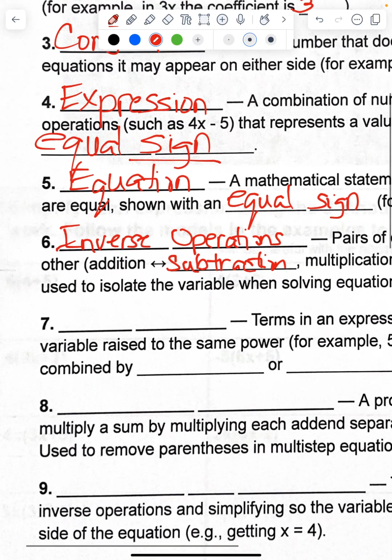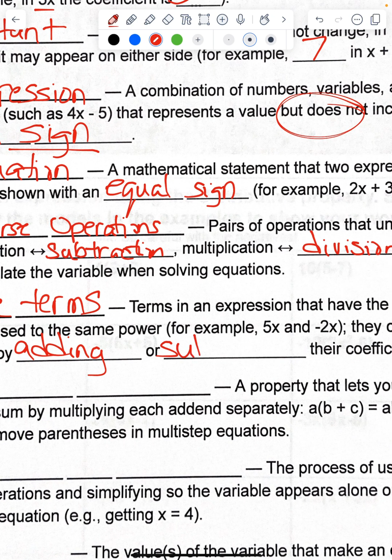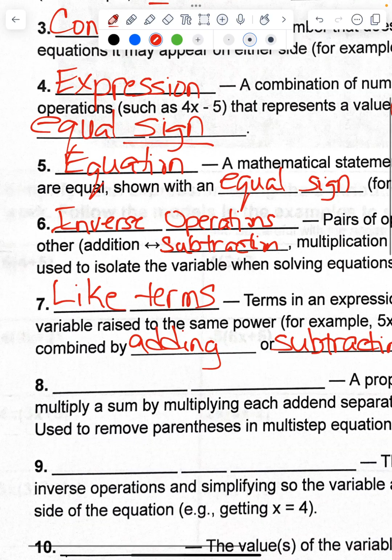Number 7, like terms: terms in an expression that have the same variable raised to the same power. So it's got to have the same variable and the same exponent. They can be combined by adding or subtracting their coefficients, depending upon what the sign is in front of the coefficient. Those are like terms, and we've talked about those. The sign in front of the coefficient always goes with the coefficient.